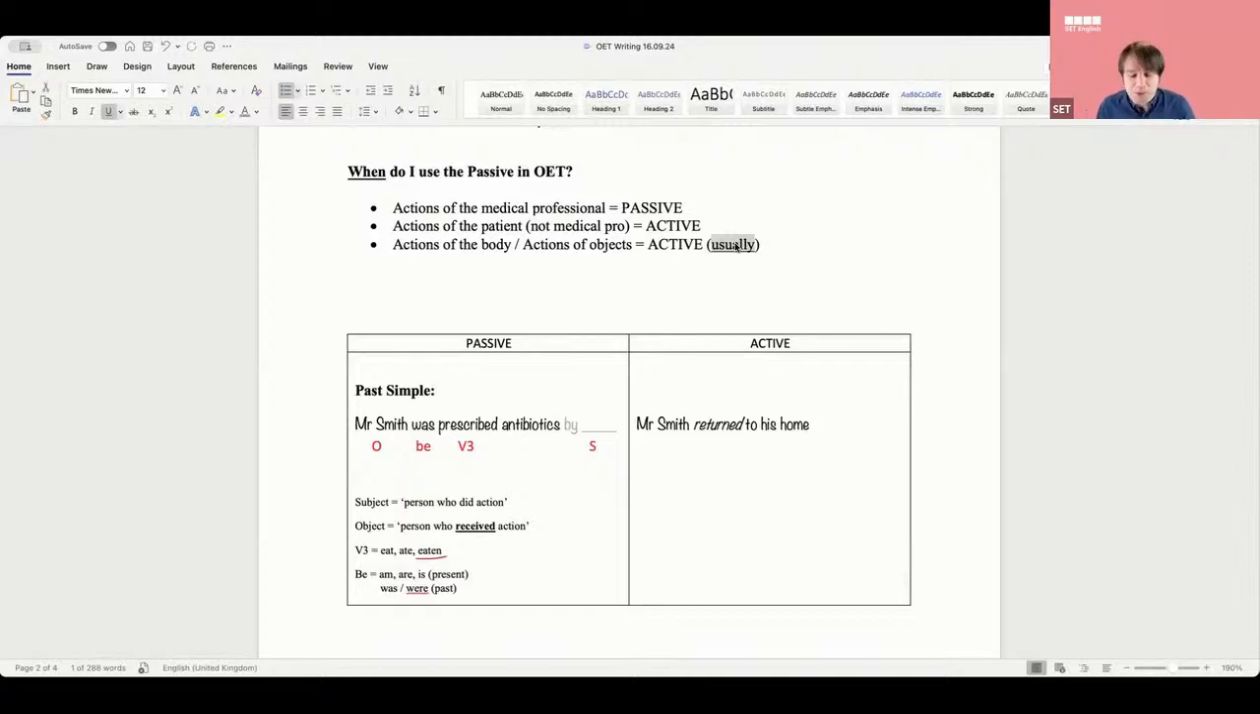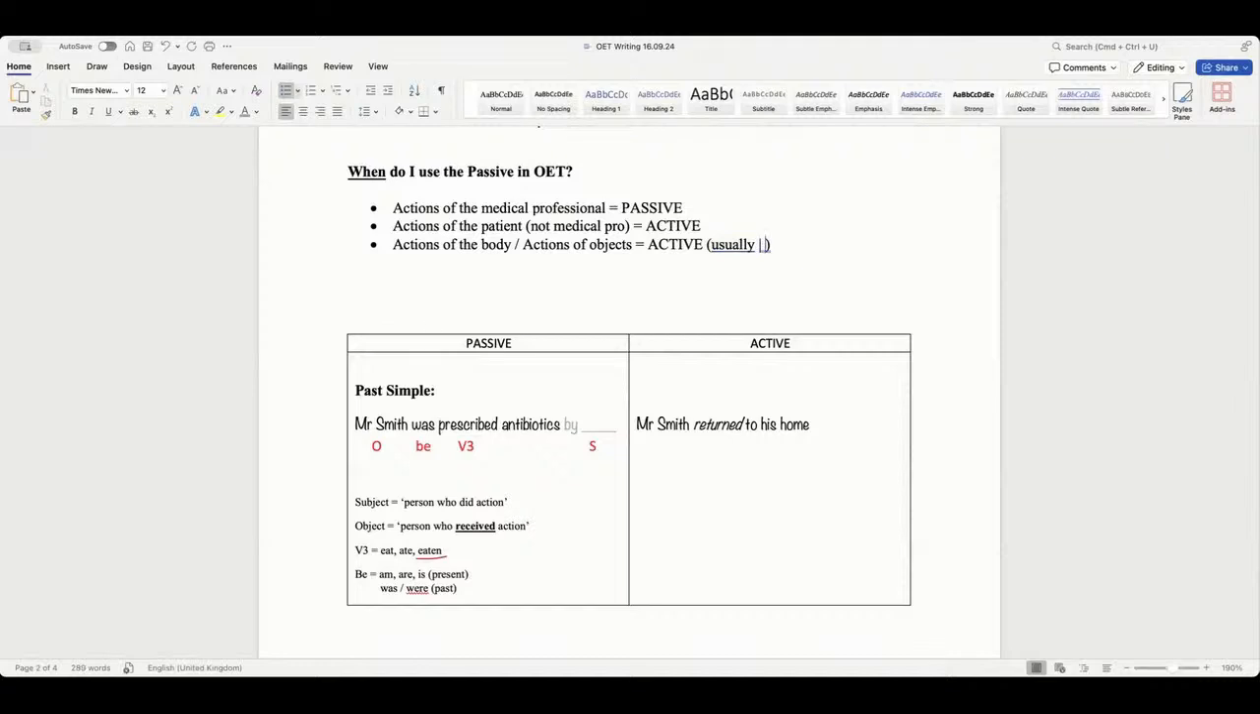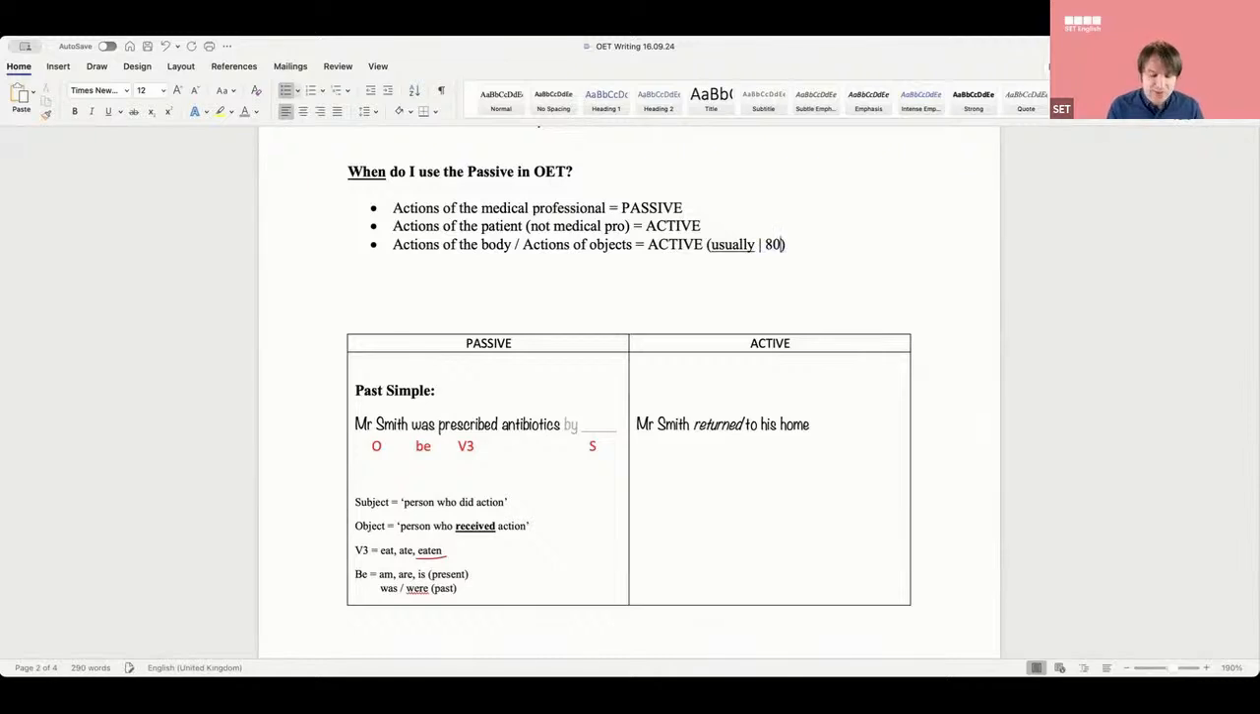How often is usually? How many times? What percentage? It's like 80%. It's a high percentage of times. Okay. There might be occasionally sometimes when you're going to use passive, but you guys don't need that for today, okay?